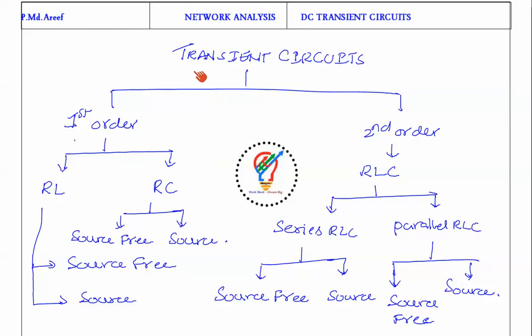So next we will see transient circuits. Transient circuits are classified into two parts: first order and second order, depending upon the energy storage elements and their connections.